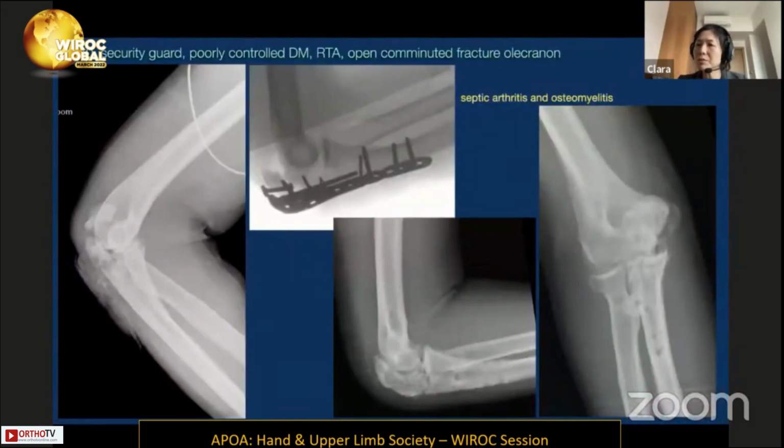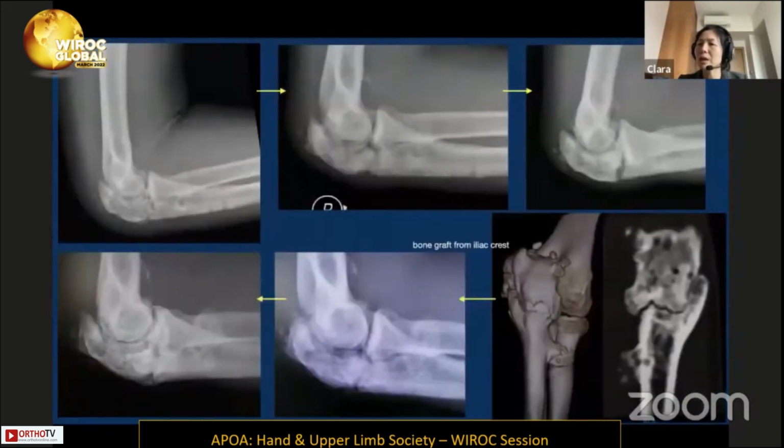This is a 40-year-old man with poorly controlled diabetes, road traffic accident, and open comminuted fracture of the olecranon. The fracture was not well fixed, the alignment was not satisfactory, and it was later complicated with osteomyelitis, septic arthritis and wound infection, and he needed a long period of antibiotics. This is the X-ray, showing in 3 years' time, non-union of the proximal ulna.